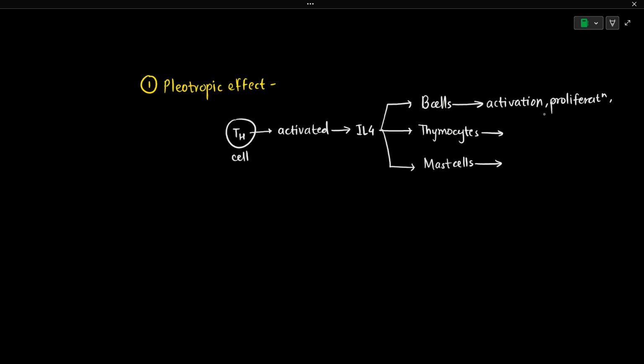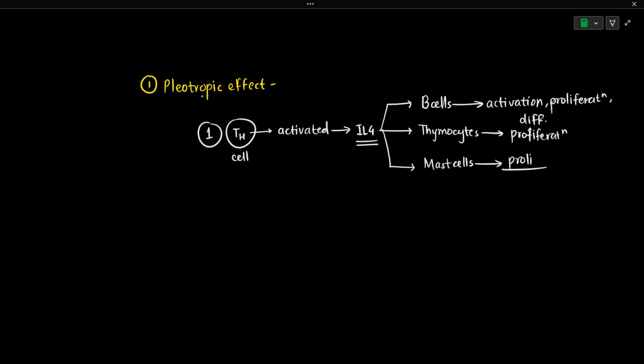Okay, and they could even differentiate. So activation, proliferation and differentiation could be the cellular response, the result of the activation of a signaling cascade by IL-4. Or the thymocytes are going to proliferate. So proliferation of thymocytes will be seen, and even mast cells can also proliferate due to IL-4. So one signaling molecule which is produced by a source cell is going to result in activation